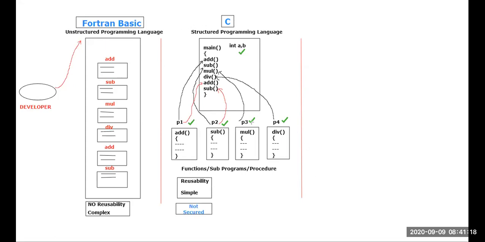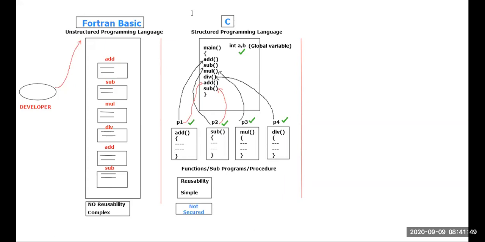Guys, when it comes to structured programming language, it is not secured. That means if there is any data within this main function, technically this variable is referred to as a global variable. If it is a global variable, don't you think this variable can be accessed by P1, P2, P3, P4? Yes or no? But I don't want that to happen. Why? Because I should provide security, correct? If I want to provide security, what should I do?